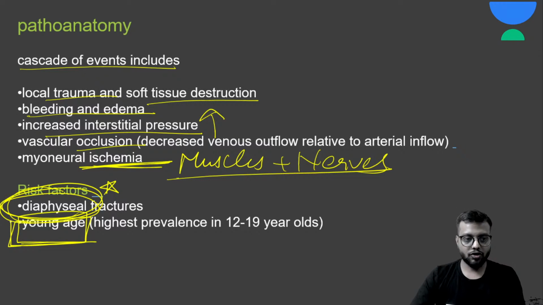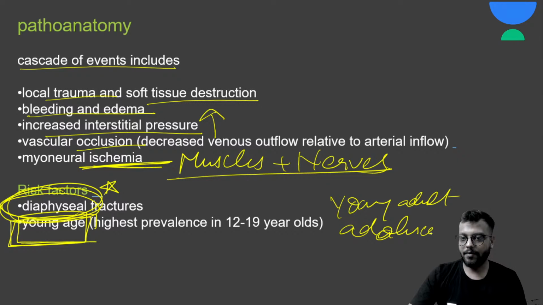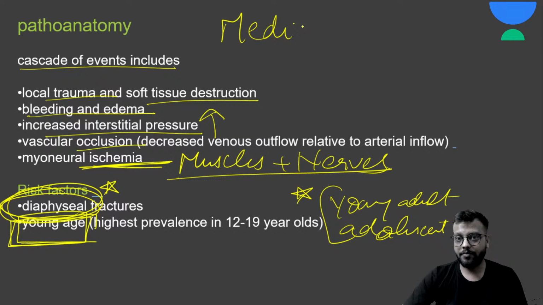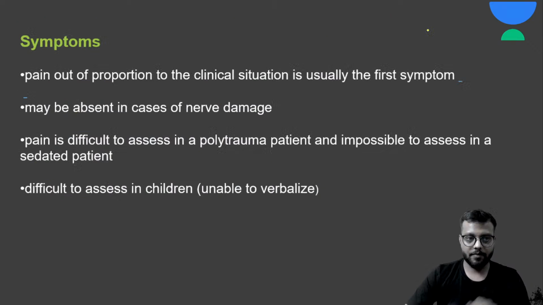यानी most common या highest prevalence जो होती है compartment syndrome की, it is in the young adult or adolescent population 12 to 19 years of the age. Okay, so remember this thing कि young लोगों में ज़्यादा होता है, तो इसलिए इसका ध्यान रखना है. Compartment syndrome, remember, is a medical emergency. Okay, compartment syndrome is a medical emergency, very important, remember this thing.